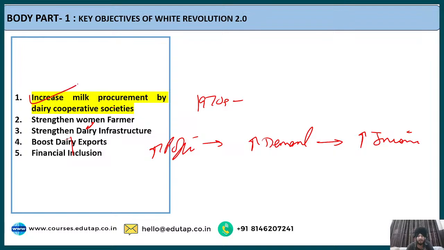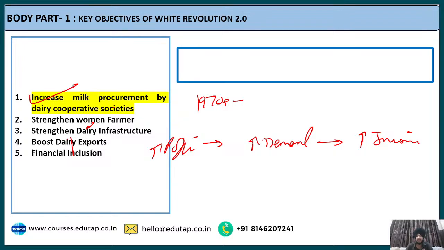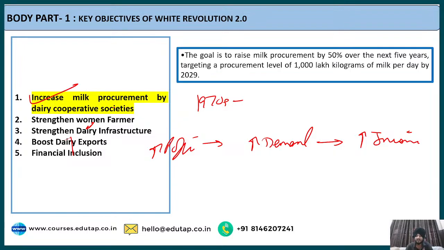To increase the milk procurement. Fine. So that these dairy cooperatives can increase the milk procurement in a more efficient manner, so that more and more demand that is there can be fulfilled and the income of the farmers can be increased. So the goal is to raise milk procurement by 50% over the next 5 years, targeting a procurement level of 1,000 lakh kilograms of milk per day by 2029.